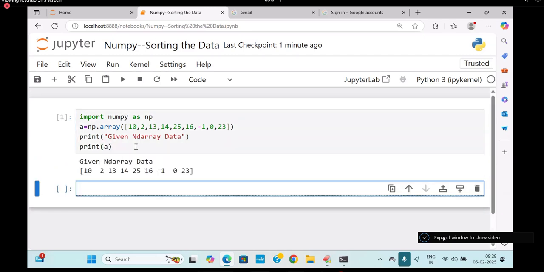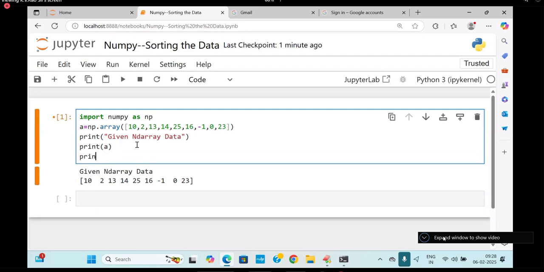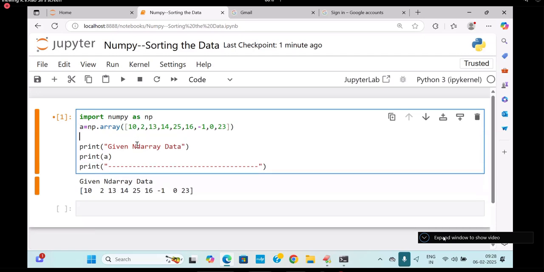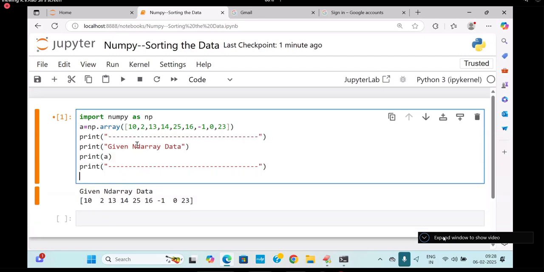Now I want to sort it. Here I will go for getting it. So here I'm going to write np.sort of A, and I'll keep the data in A itself.